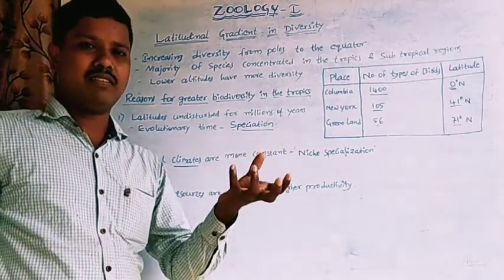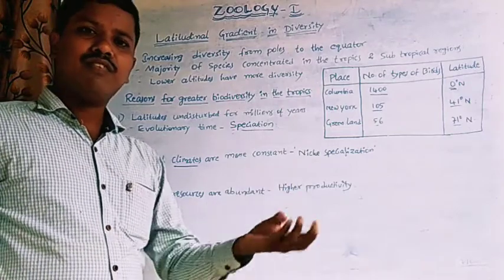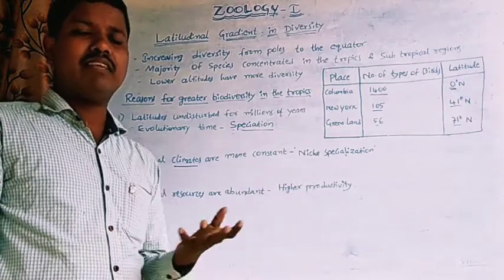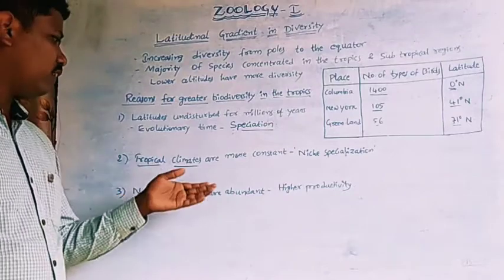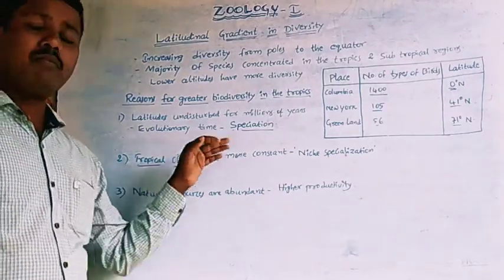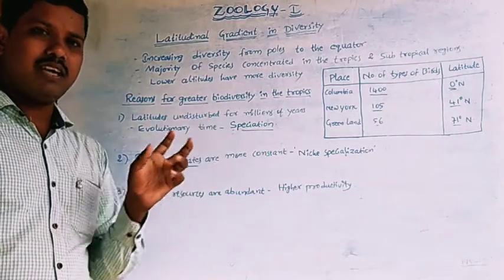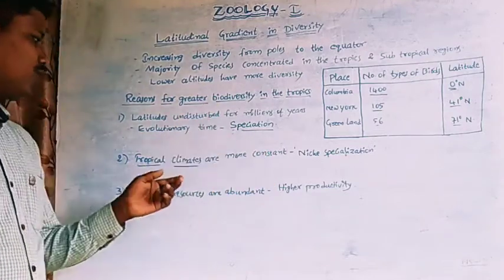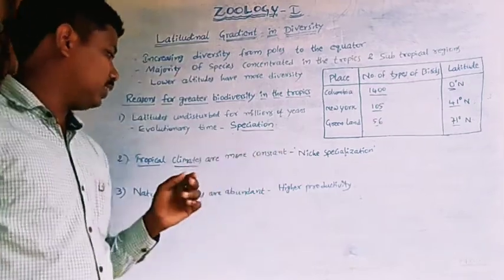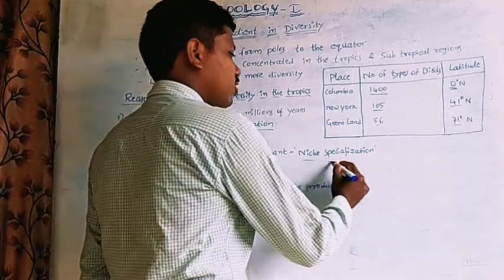Tropical climates include temperature, wind, water sources, minerals, etc. So the tropical climates are more constant, that means they are not disturbed or changed. That's why these constant climates promote niche specialization.